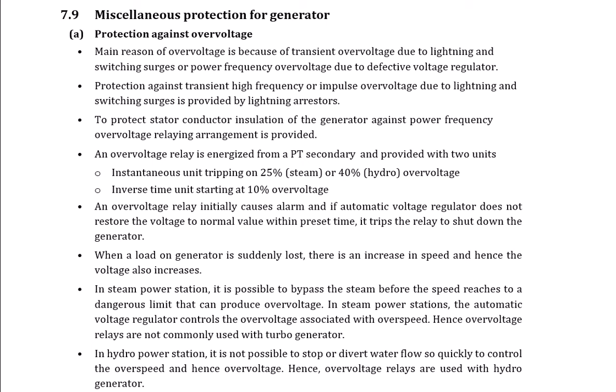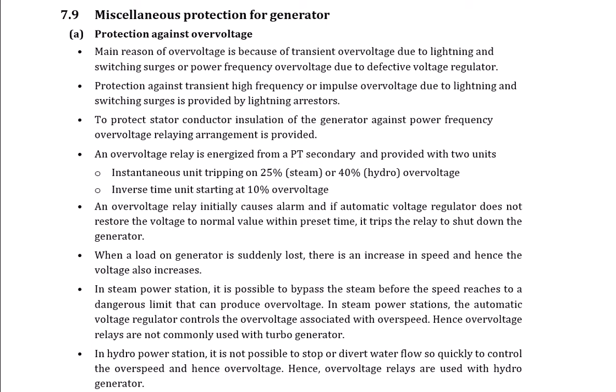To protect the stator conductor insulation of the generator against power frequency over voltage, a relaying arrangement is provided. The over voltage relay is energized from a PT secondary and provided with 2 units: an instantaneous unit tripping on a 25% steam or 40% hydro over voltage, and an inverse time unit starting at 10% over voltage. The over voltage relay initially causes an alarm, and if the automatic voltage regulator does not restore the voltage to the normal value within the preset time, it trips the relay to shut down the generator.